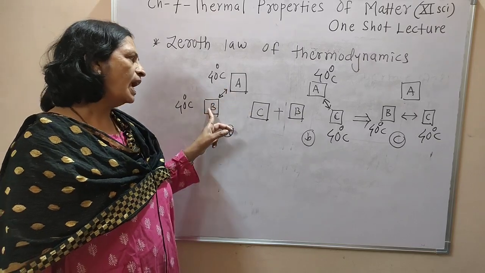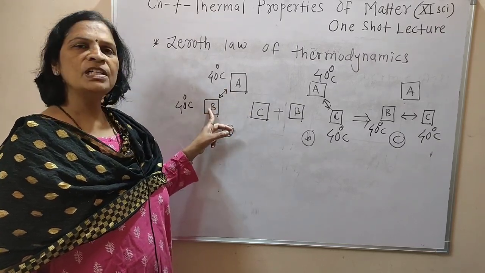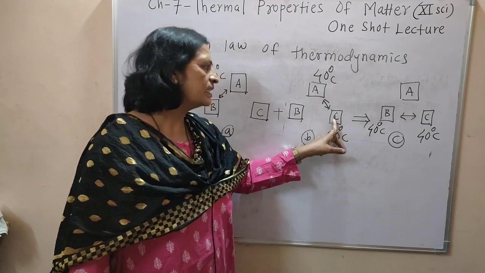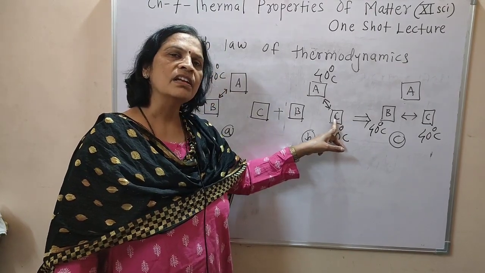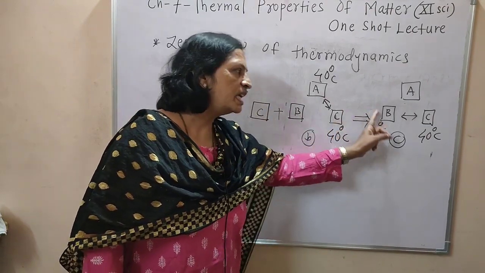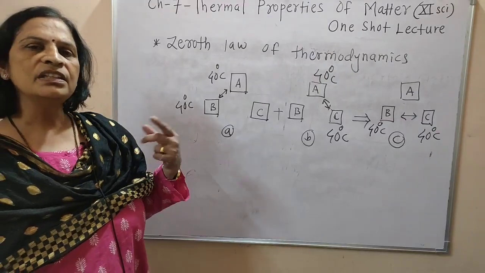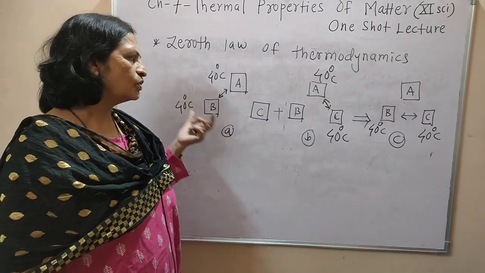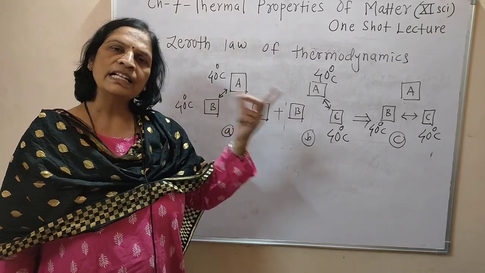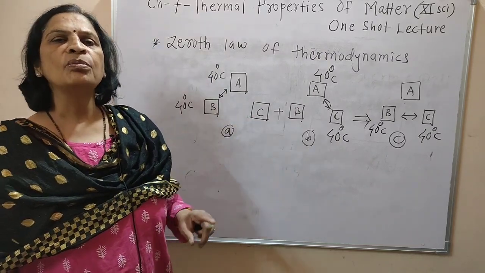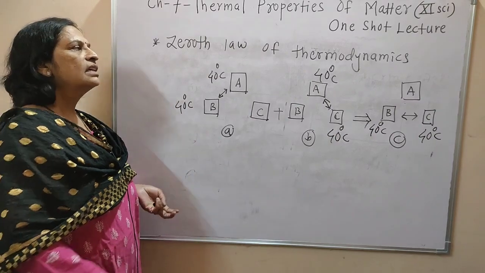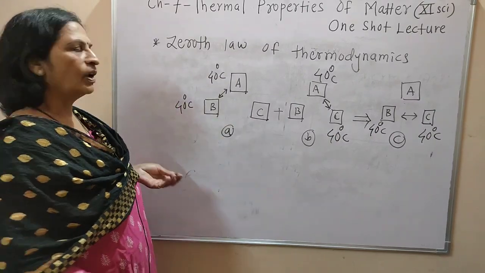Means system A and B are in thermal equilibrium with each other and system A and C are in thermal equilibrium with each other. Then system B and C are in thermal equilibrium with each other, and we have to study this law in 12th standard in the chapter thermodynamics, and that is the 0th law of thermodynamics.